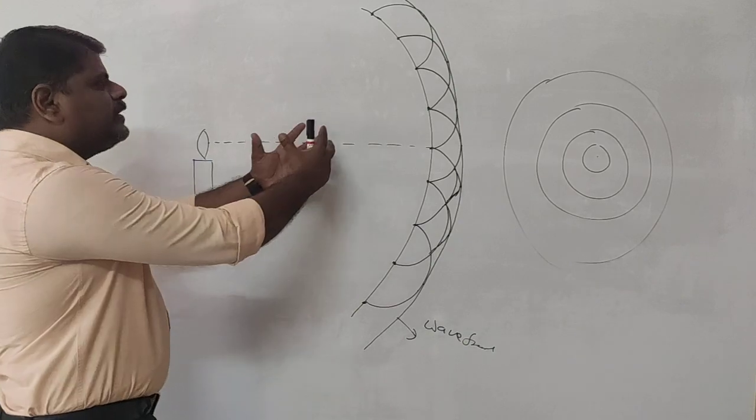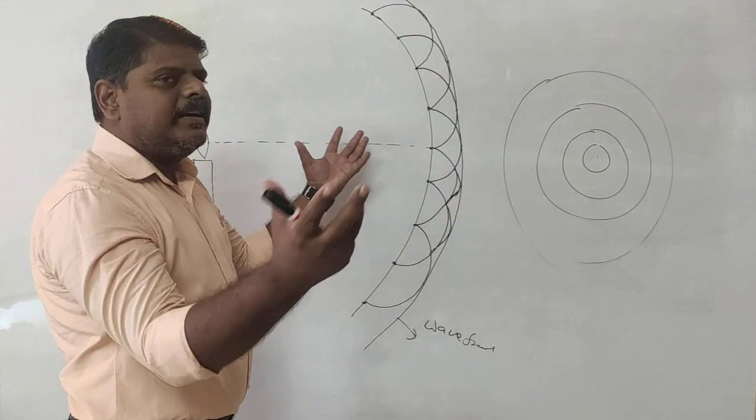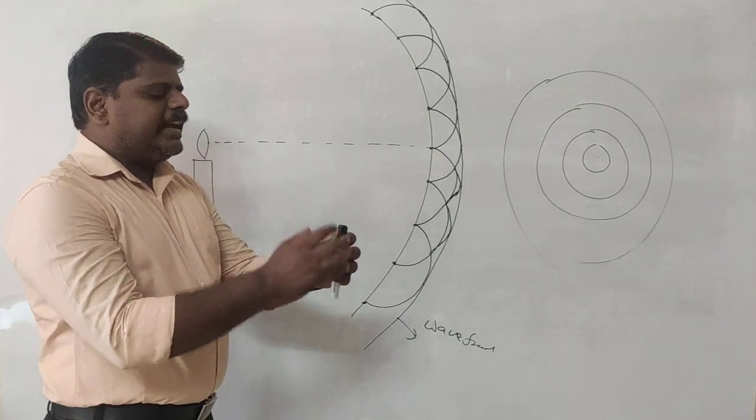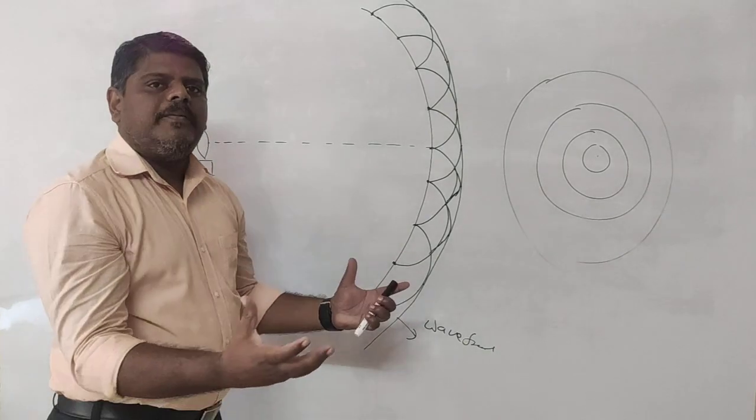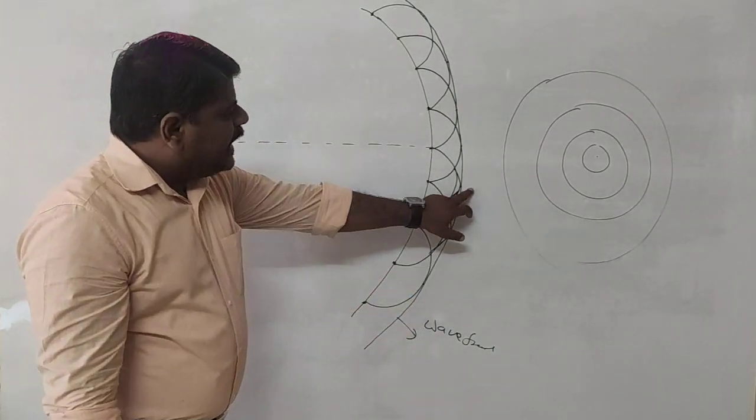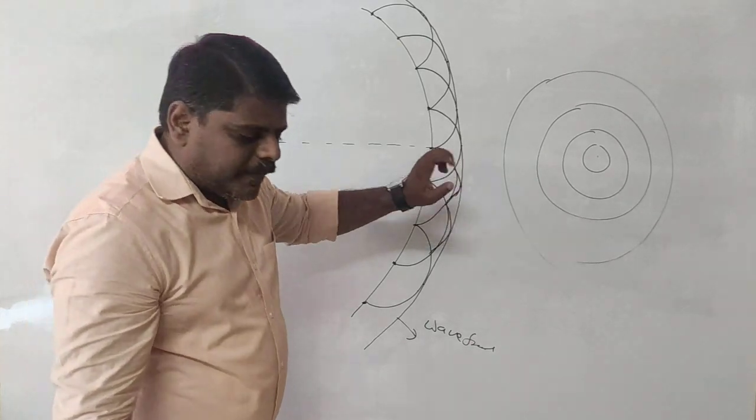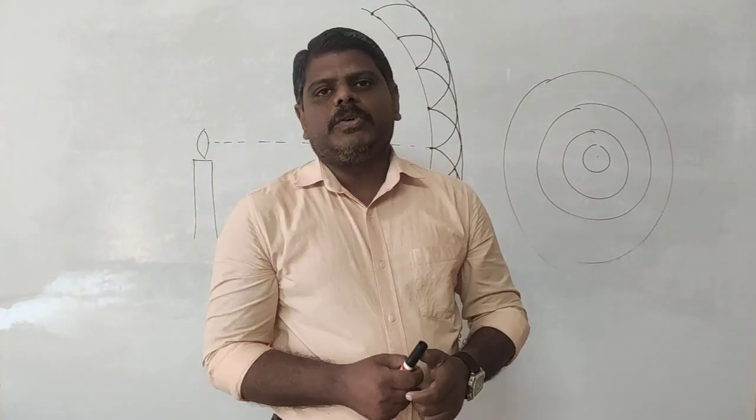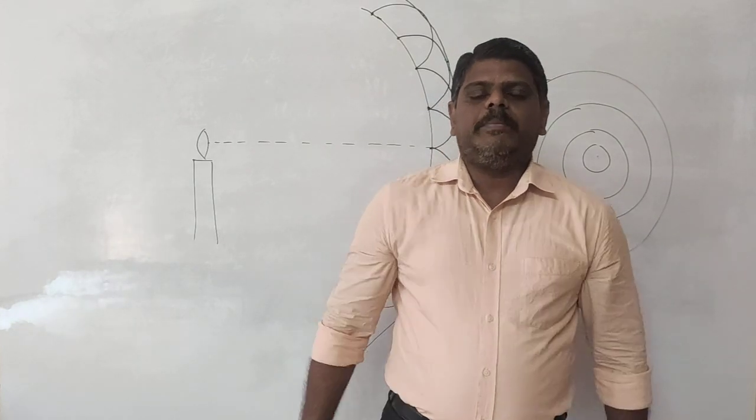Because if you take a candle, what happens? The light is spread in all directions. In which form is it spread? Spherical form. That means it is spread in the form of a sphere, and we call it a spherical wavefront. So based on the shape of the source of light, the wavefronts change.